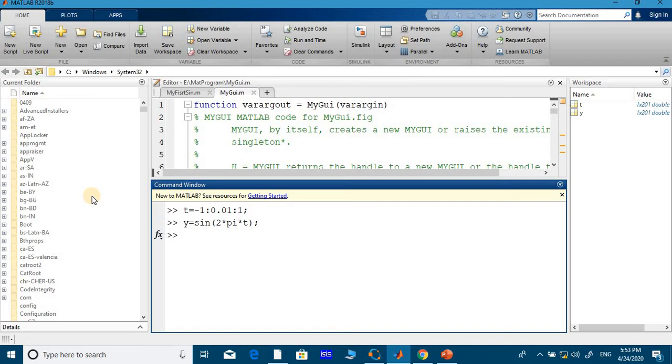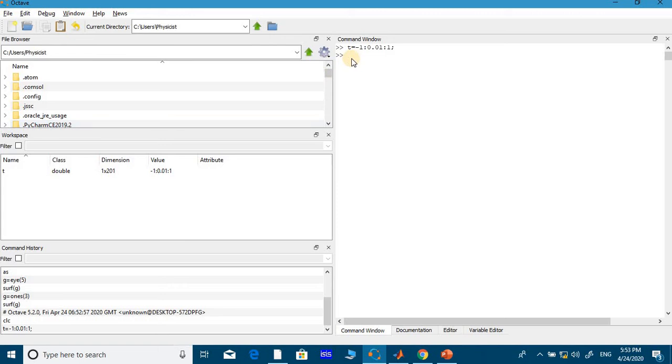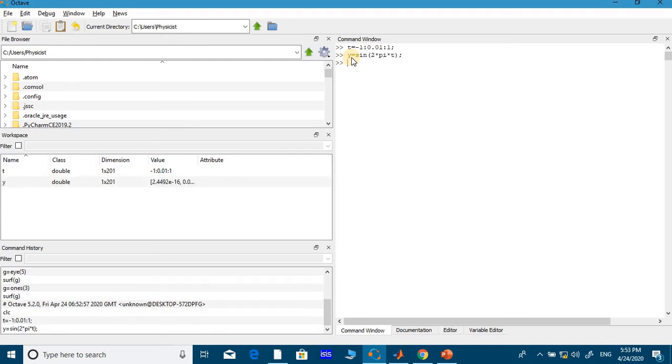I do the same operation in Octave. Come to Octave. This is the Octave window. You put variable y, sine of 2 star pi star t, and you put a semicolon here, enter. So it takes the values. That means for different values of t, sinusoidal values are calculated and stored in y. That's what I have done.